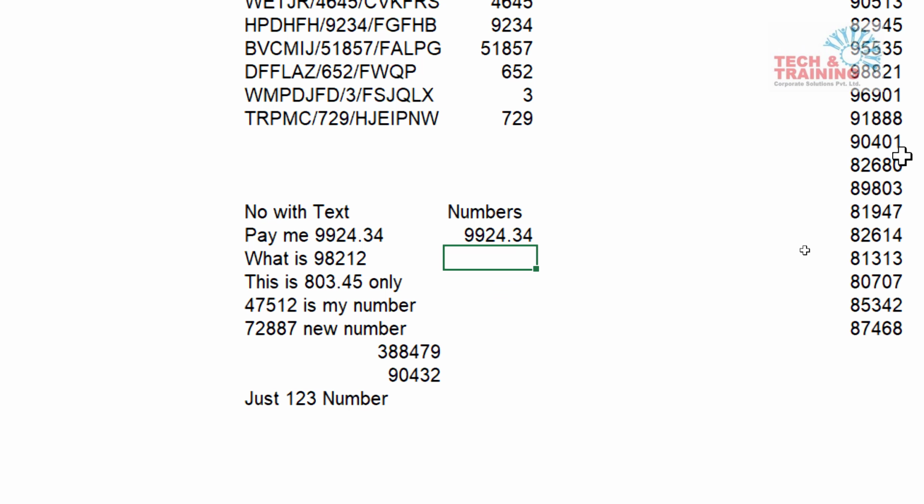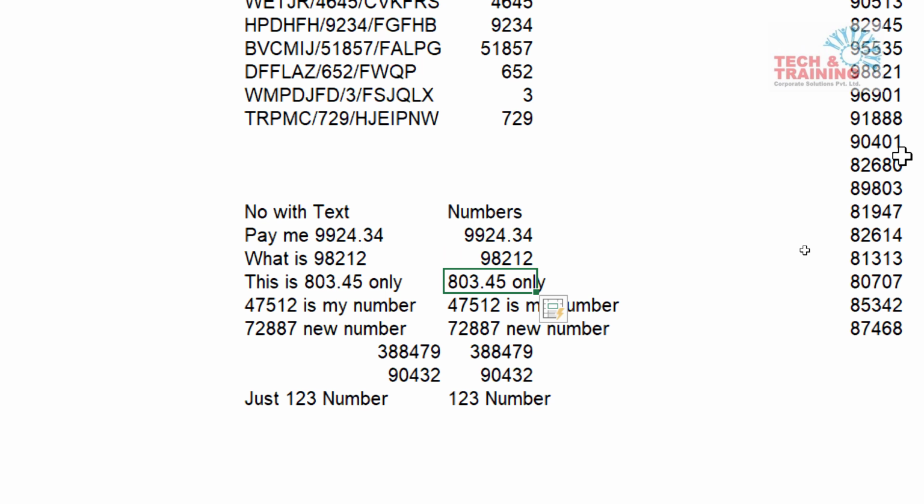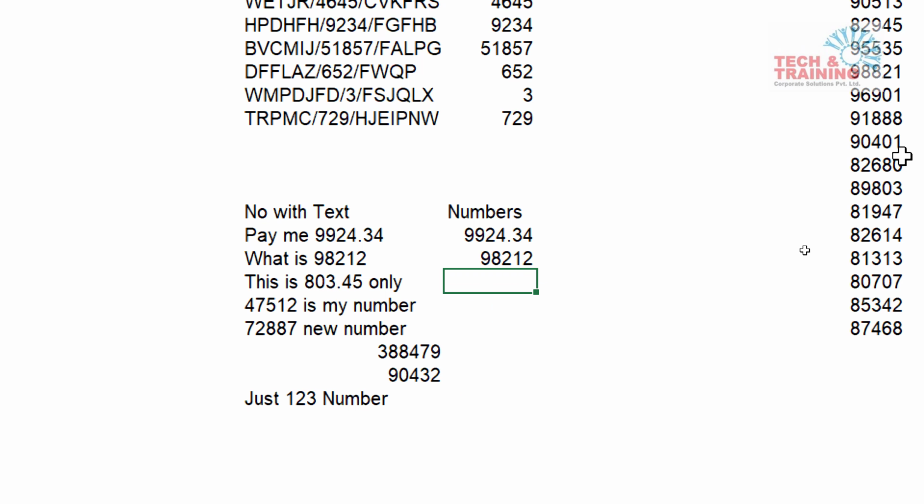My first suggestion was to give as many examples as you want. Second example, I type 98212, Control E. Again, that doesn't work. Let me give one more example, 803.45. Control E. Perfectly done. So my strategy was to give examples as many times as it wants to accept it.